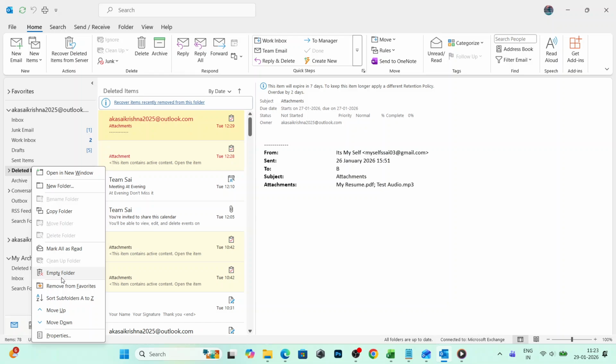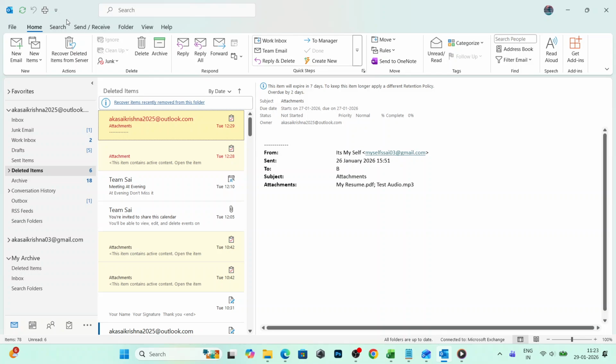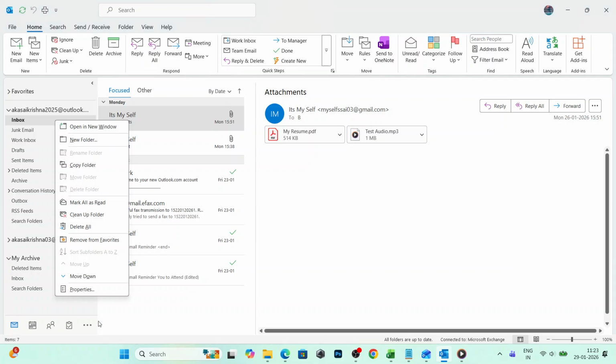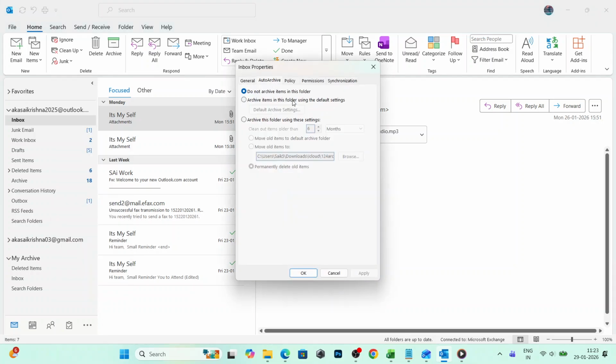If you want Outlook to handle this automatically, use Auto Archive. Right-click the folder you want to manage, like Inbox, choose Properties and open the Auto Archive tab. Select Archive this folder using these settings. Set the age threshold such as 180 days and choose Permanently Delete Old Items. Click OK to save. This makes cleanup consistent without you having to remember to run searches.